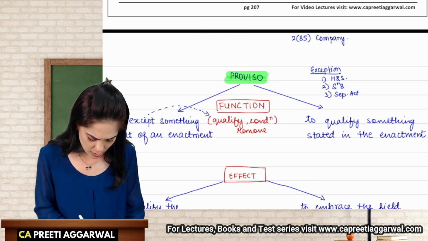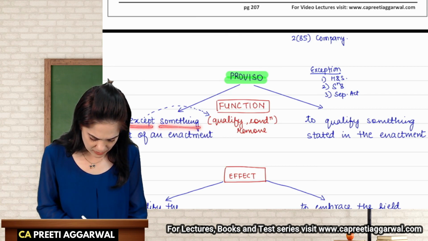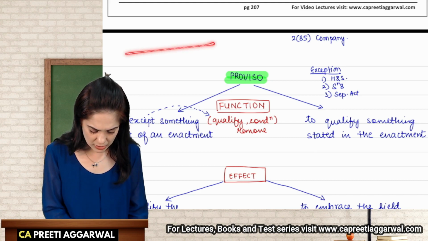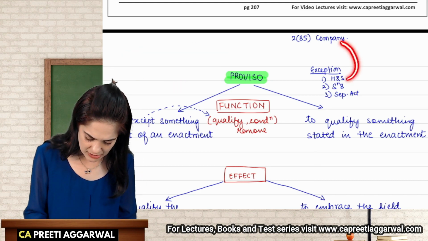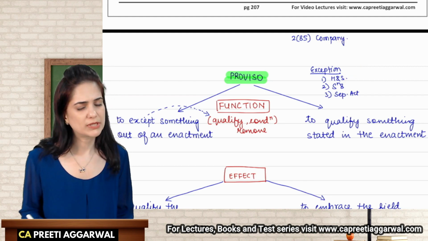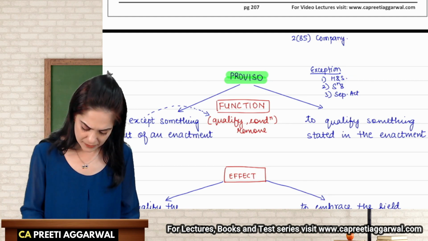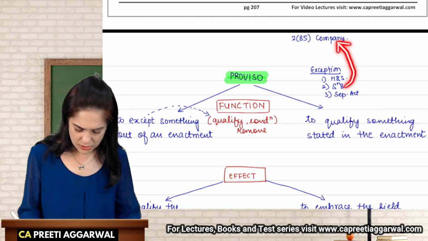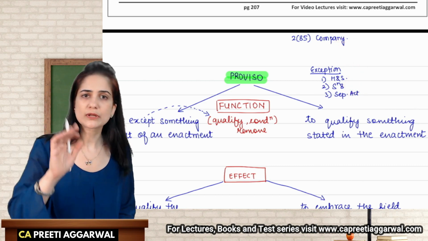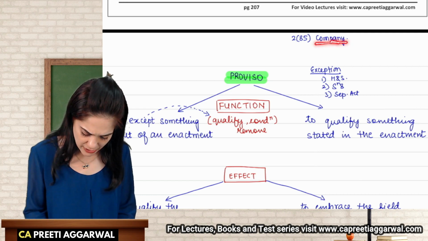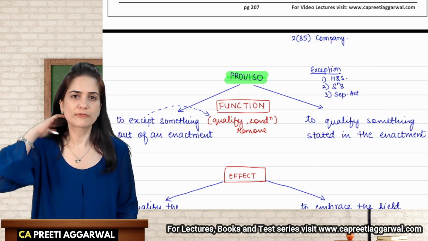So proviso is to except something out of an enactment. Like holding and subsidiary companies are included in the definition, in that word company. Section 8 is also included in this word company, and companies incorporated under separate acts are also included here. So we are just trying to remove them from there with the help of a proviso.